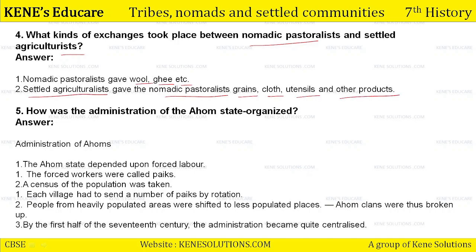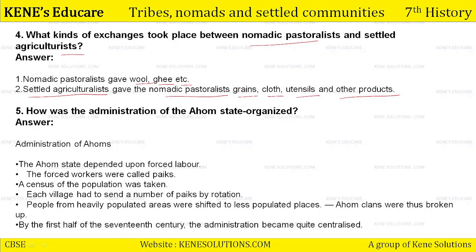Question number 5. How was the administration of a home state organized? We have to tell this. Administration of Ahoms. The Ahom state depended upon forced labor.